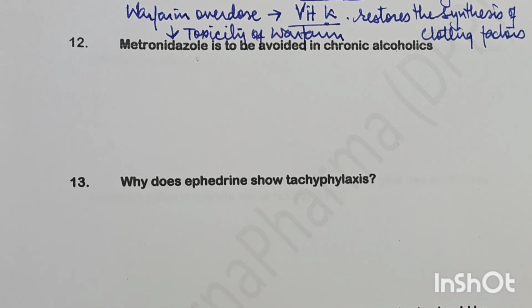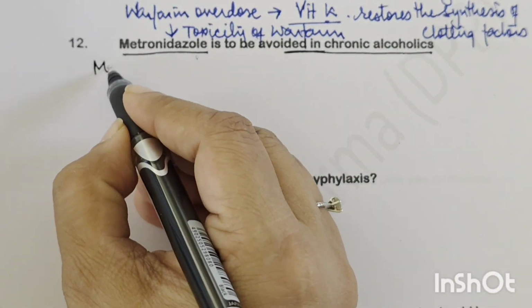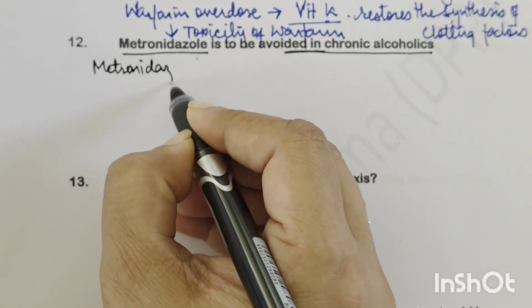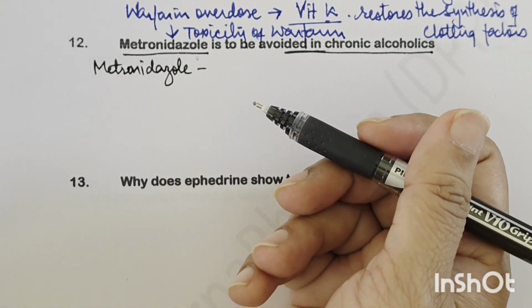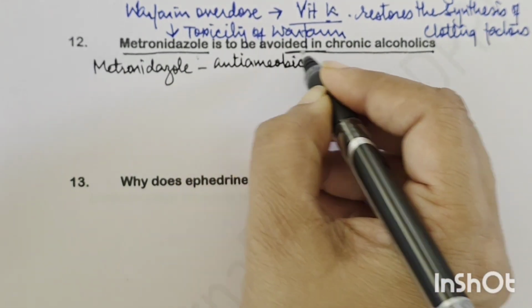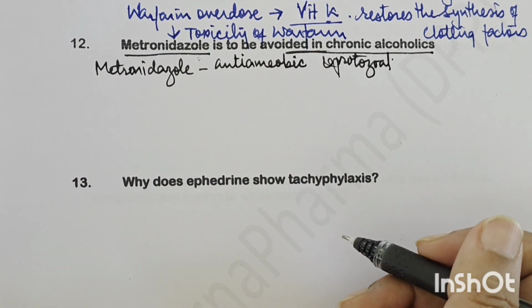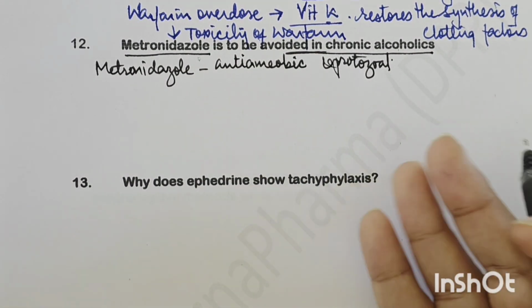Next is metronidazole is to be avoided in chronic alcoholics. So metronidazole is avoided in chronic alcoholics. Why? Now the mechanism of action of metronidazole: basically metronidazole is an anti-protozoal drug. It is an anti-amoebic and anti-protozoal drug. So it is used in amoebic dysentery, and it is used in Trichomonas vaginalis.